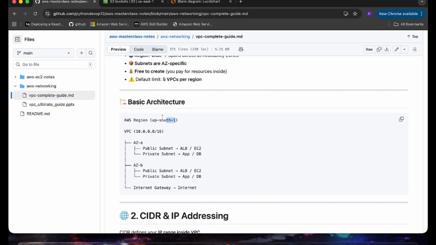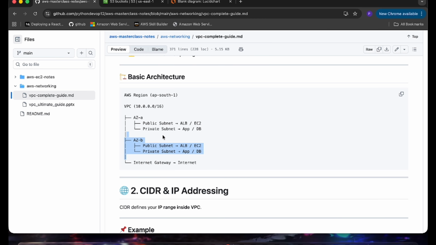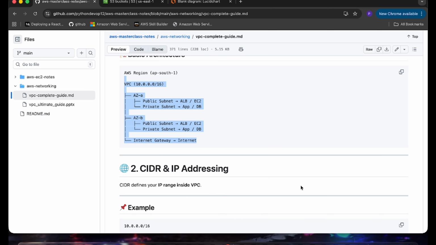Okay, I have given the basic architecture diagram. It is the same. We have an AWS region, then we have a VPC, then AZ A, which has 2 subnets, and it has an ALB and EC2. You can create the EC2 as a bastion host, and we have a private subnet where you can deploy your application and the DB. Same in AZ B, and on top of the VPC we have created the internet gateway. So these are the basic architecture. So let's go into our presentation.